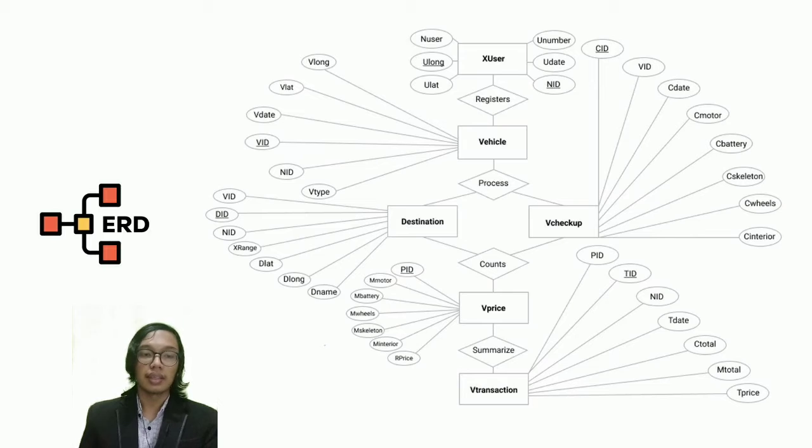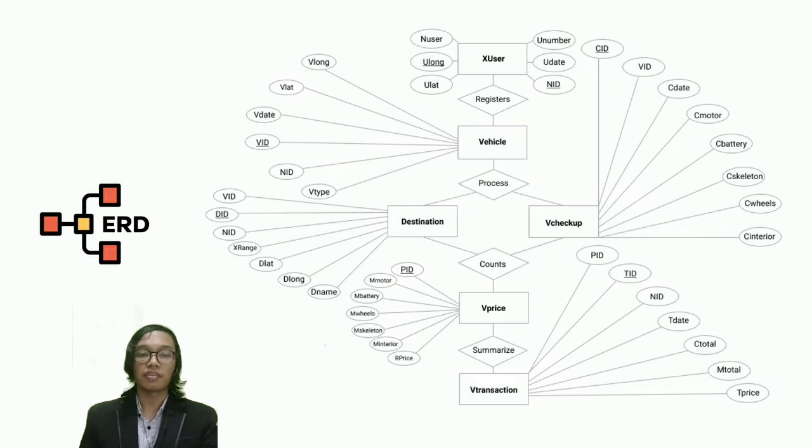And in the fee checkup entity, it has 8 attributes. First is CID, VID, CDate, C-motor, C-battery, C-skeleton, C-wheels, and C-interior. The relationship between vehicle entity and destination and fee checkup entity is process.